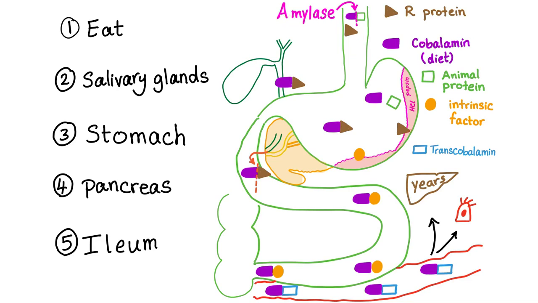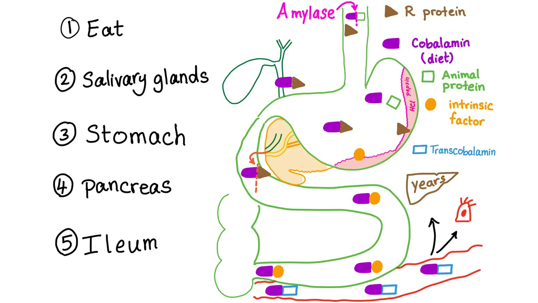Also, your salivary glands are amazing. They secrete something called the R protein. The R protein will protect the vitamin B12 from the gastric acid when it goes to the stomach. So now we are in the stomach. We have this vitamin B12 and this animal protein.